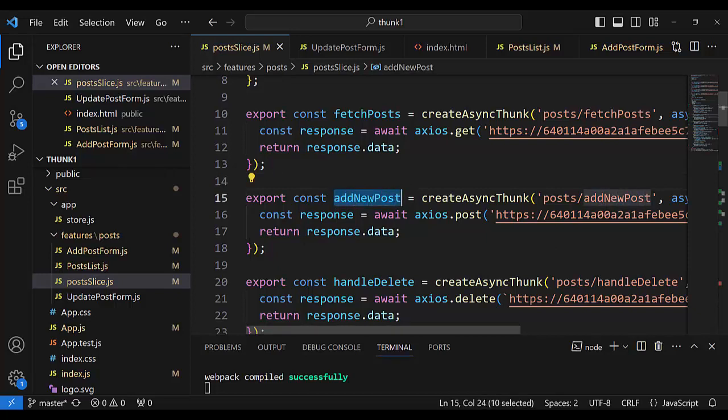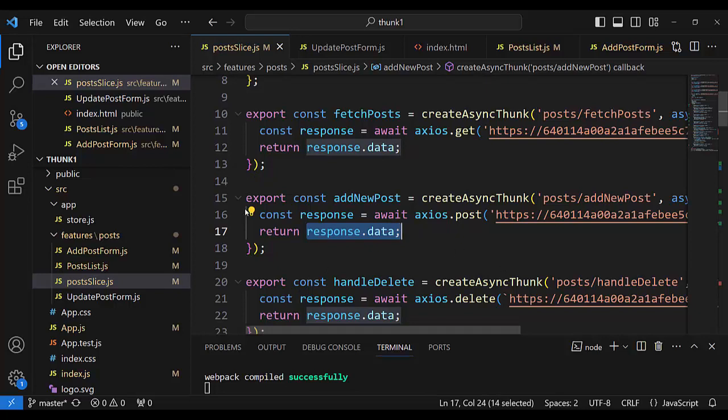It means that the returned response data goes to the reducer, but we don't have a lot of words, a lot of code about that.